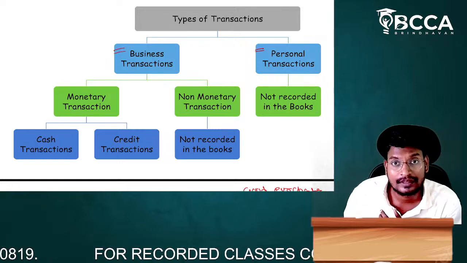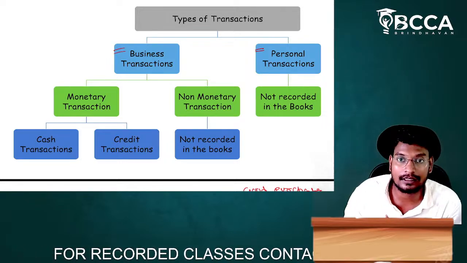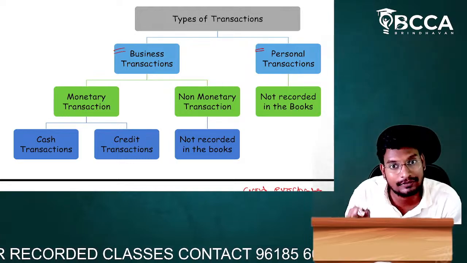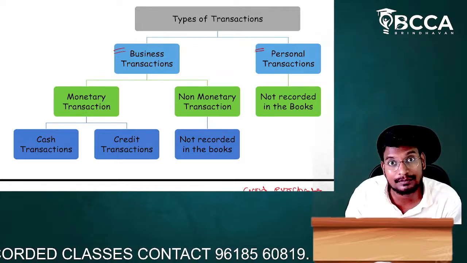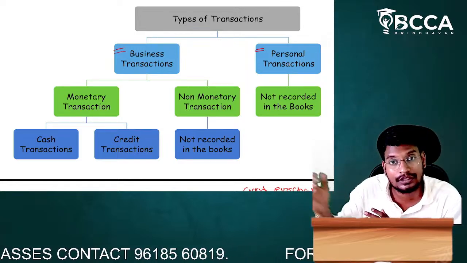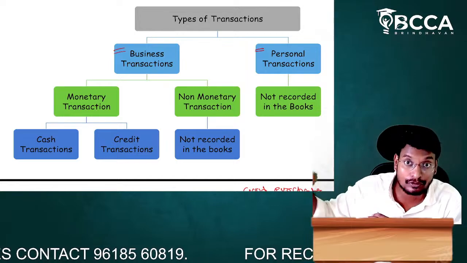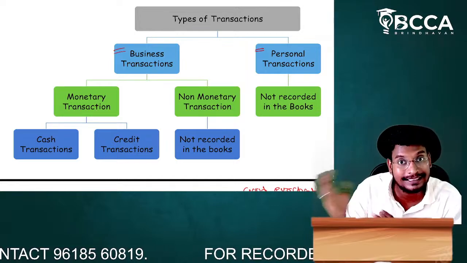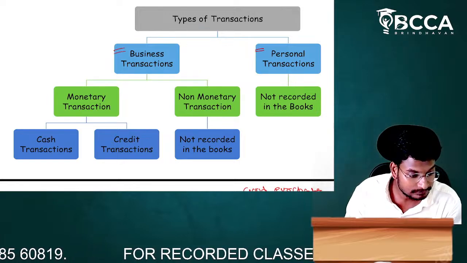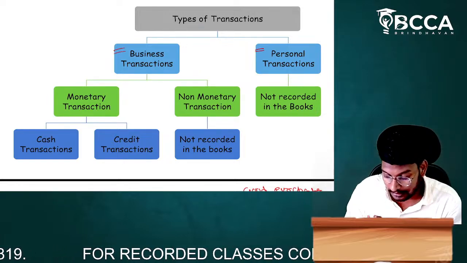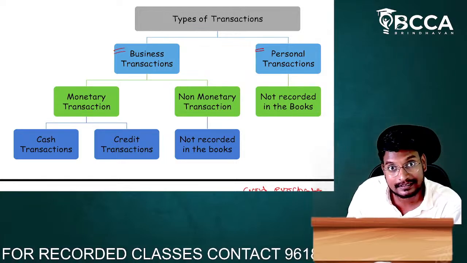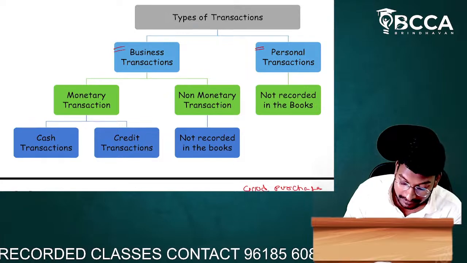Then here the owner purchases the car for his own use. Is the purchase of a car for his own use a personal transaction or a business transaction, sir? It is a personal transaction. Why, sir? The purchase of the car for his own use is related to his own personal purpose, so it is not related to the business purpose. It is a personal transaction but not a business transaction.